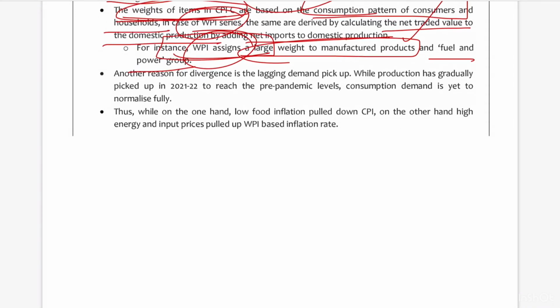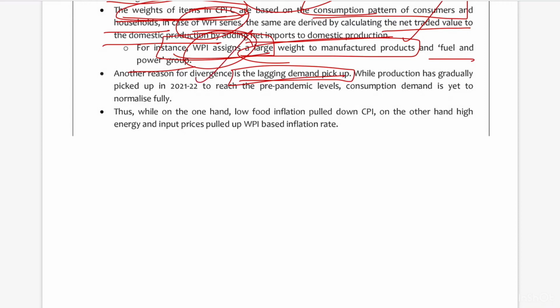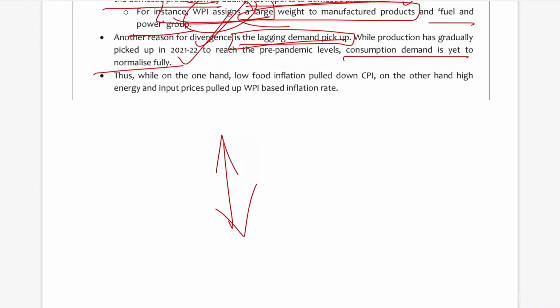And one more reason for the divergence that the Economic Survey is mentioning is the lagging demand pickup. Because of this lagging demand pickup, consumption demand is yet to normalize fully, and because of that consumer price inflation is staying low. At the same time, the wholesale price index is staying high, and because of that there is a divergence between these two.